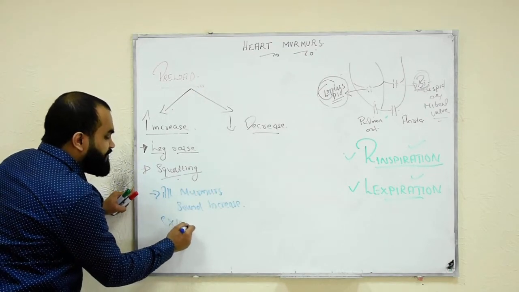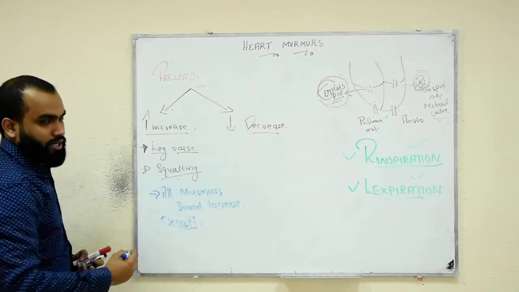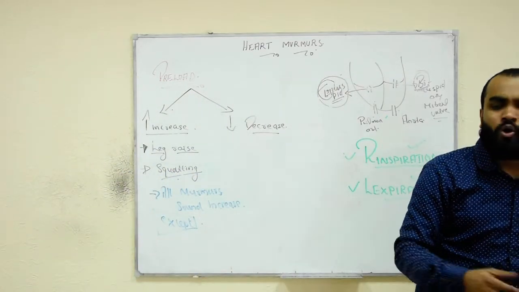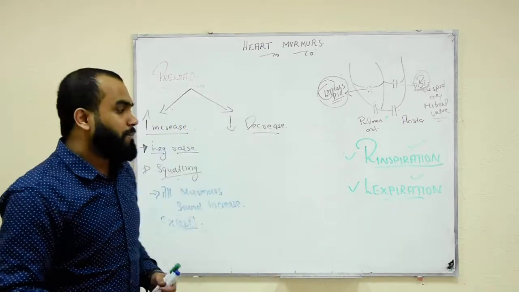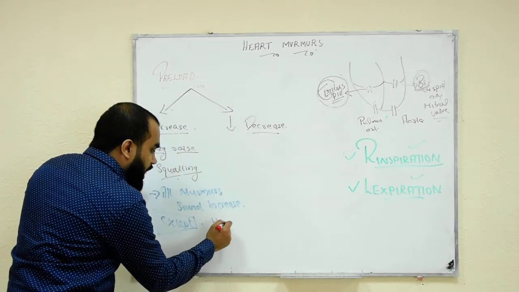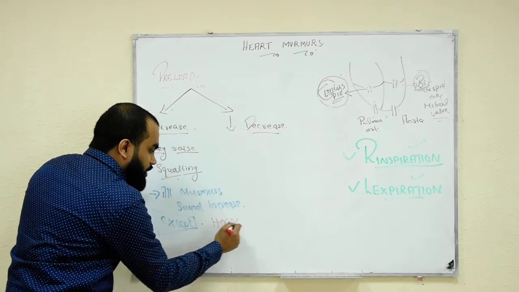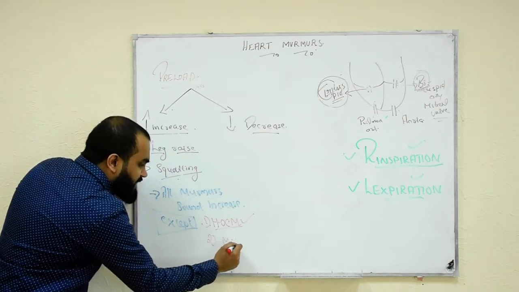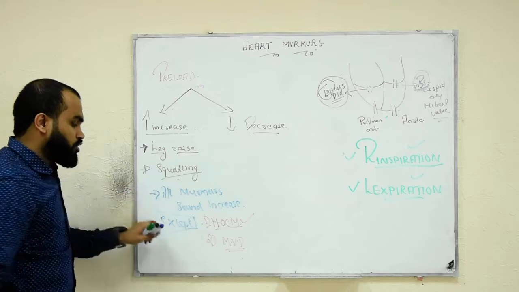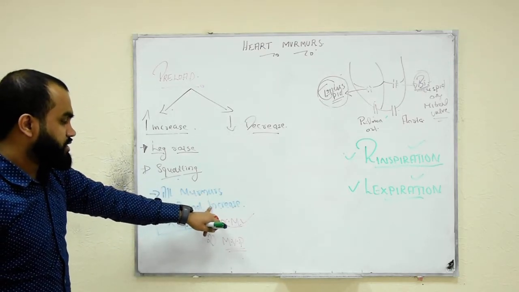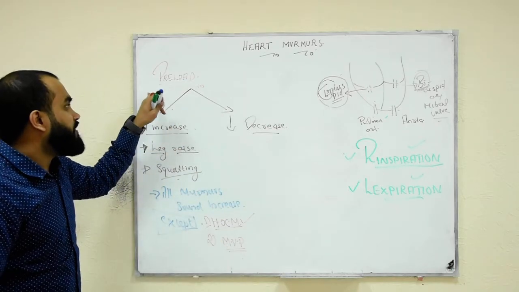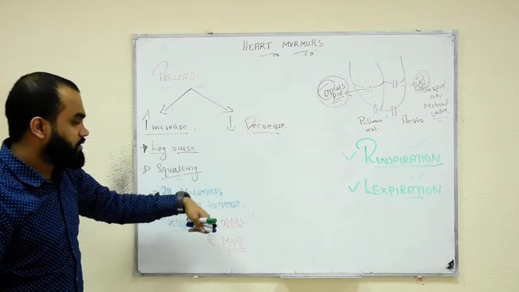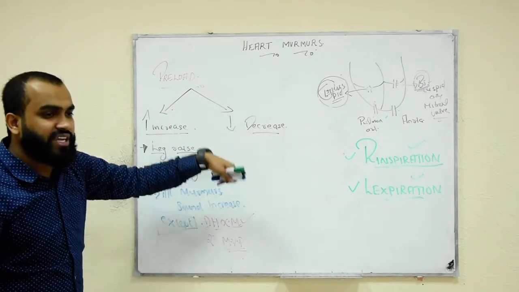Except, and in every competitive exam, this exception is important. There are two exceptions here. There are two diseases. One is called HOCM. Without HOCM, no medical exam. HOCM means hypertrophic cardiomyopathy. So what is the exception? One is HOCM. The second one is MVP, mitral valve prolapse. So remember, all the murmur sounds increase except HOCM and MVP when I increase my preload. So why are they not increasing? They are decreasing. All the murmurs increase, but HOCM and MVP decrease.